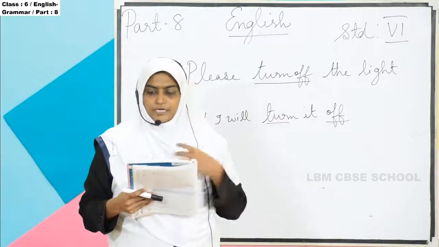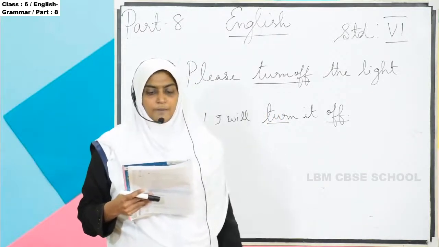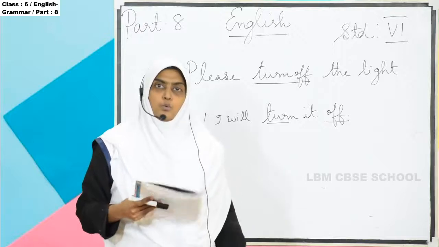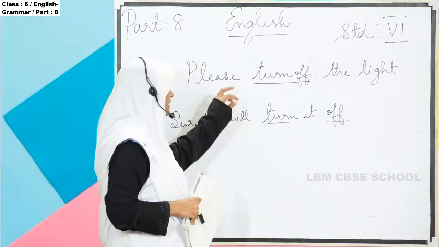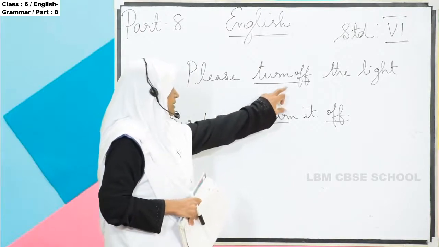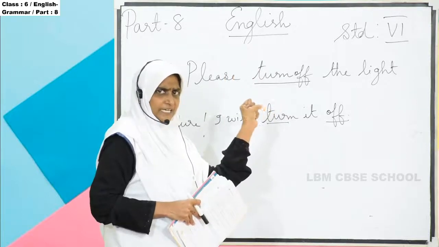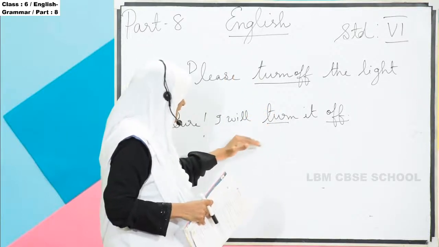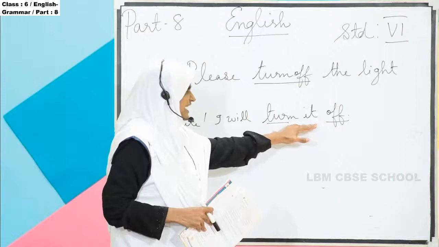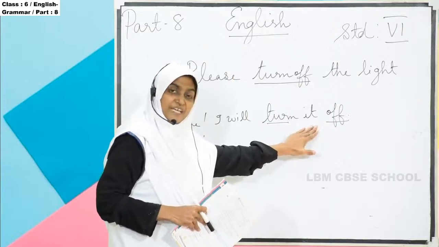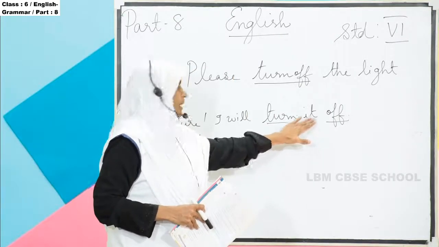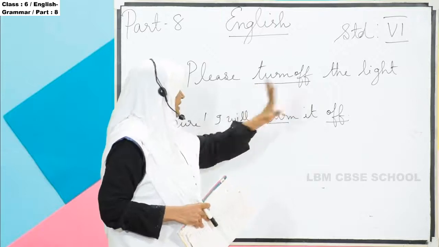Turn off is a two part verb where the particle can be moved. In the first sentence, turn off came jointly, and in the second sentence "it" has come in between, but the meaning is the same. Please turn off the light.